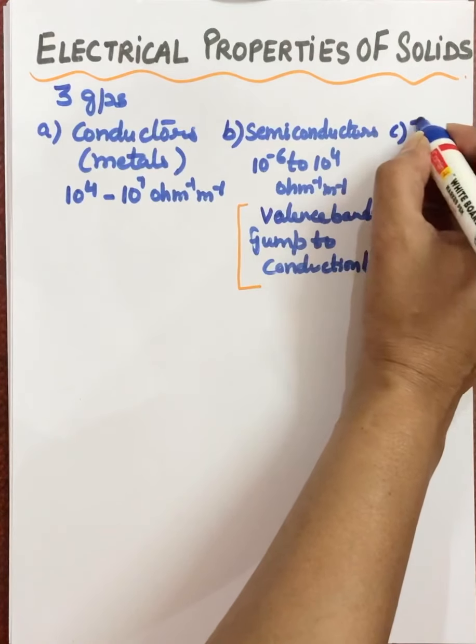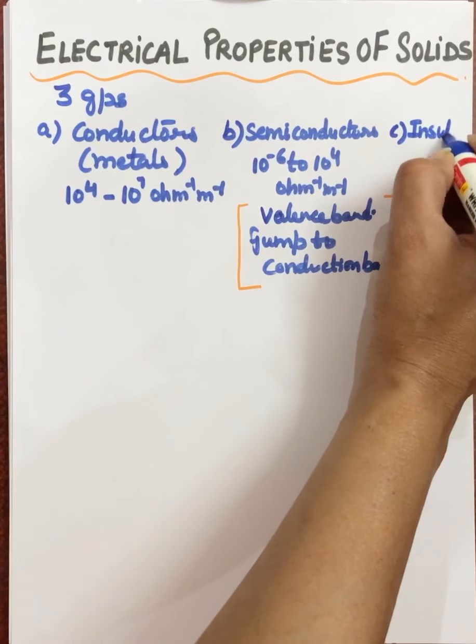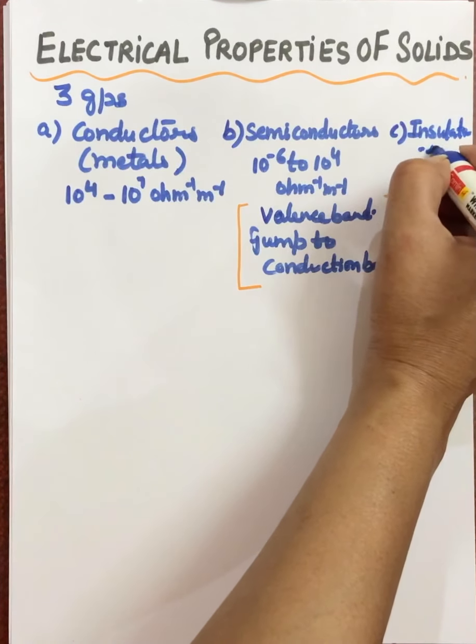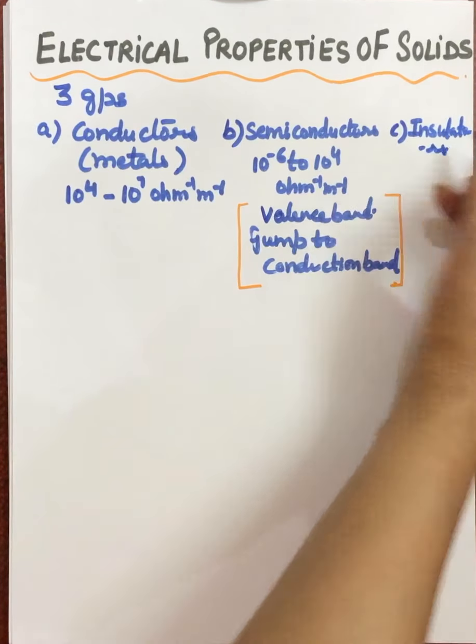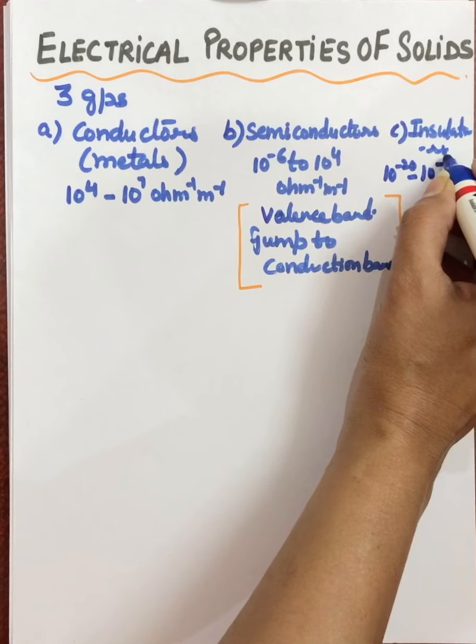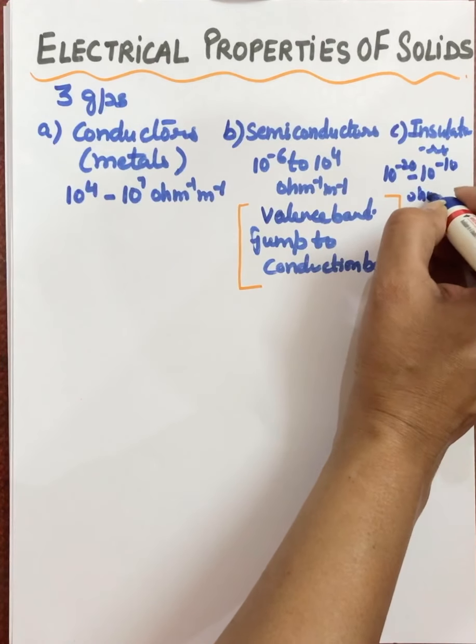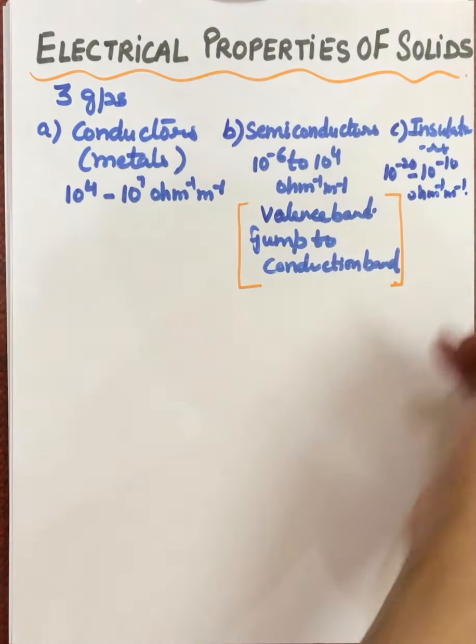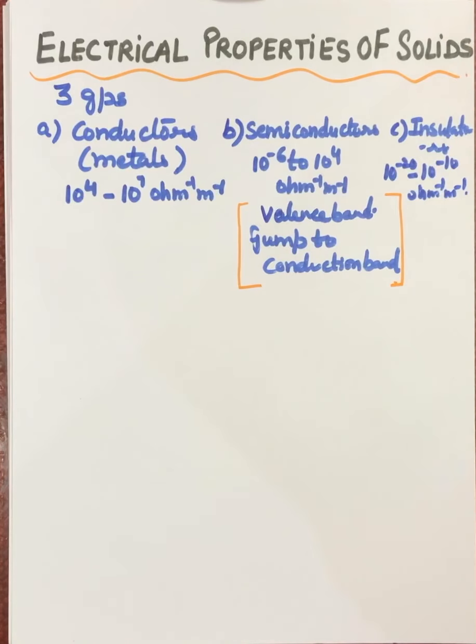Third are the insulators. Insulators have very low conductivity ranging from 10 raised to power minus 20 to 10 raised to power minus 10 per ohm per meter. These kind of substances are insulators.